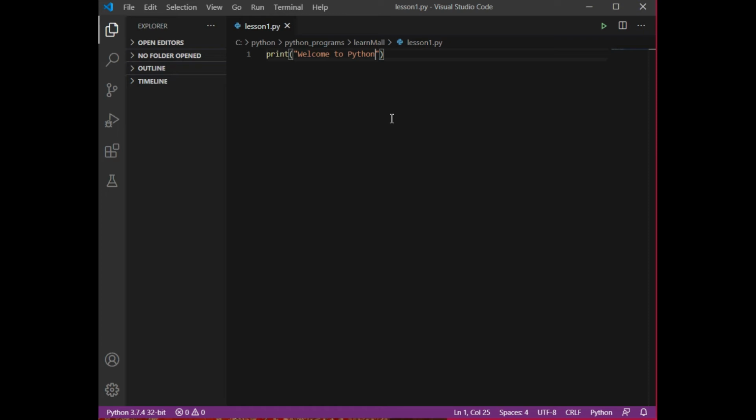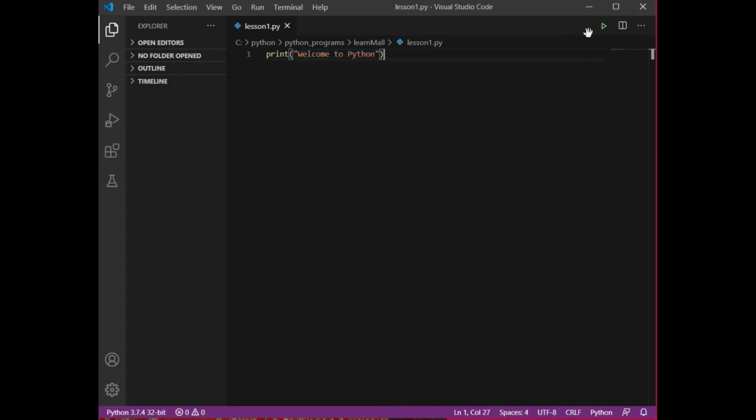Now as you can notice, when I save my file with the extension .py, suddenly the font color of this line has changed. Why? See, print is a keyword. This is a message, so it changed according to the language. Since in Python print works as a keyword, it has changed the color.